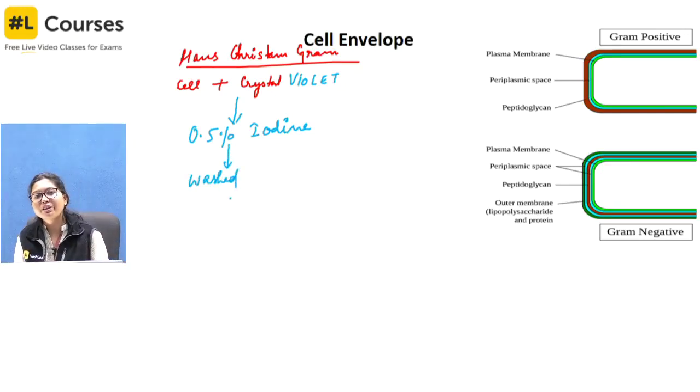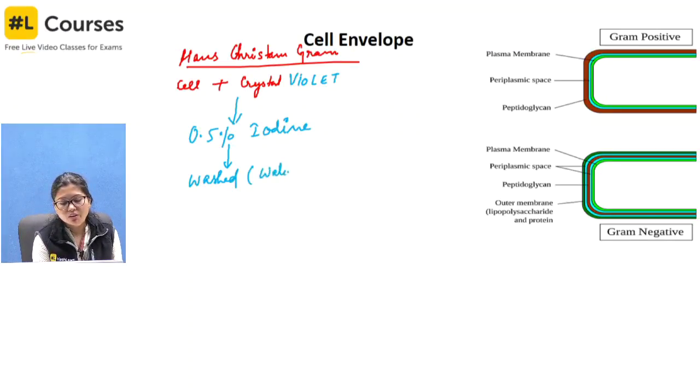Like we color the fabrics, you dip it in the color, then wash it, if you are aware of the process. So the cell is washed with water, or acetone, or ethyl alcohol.